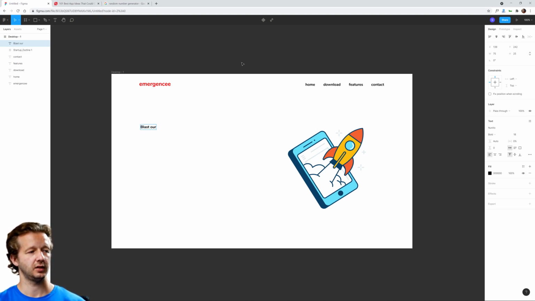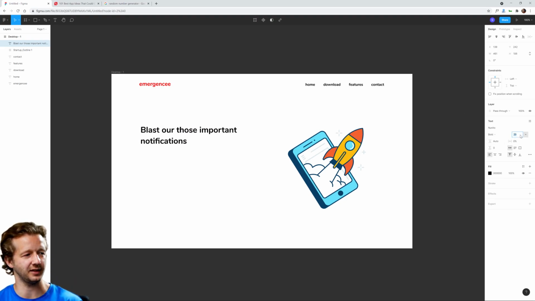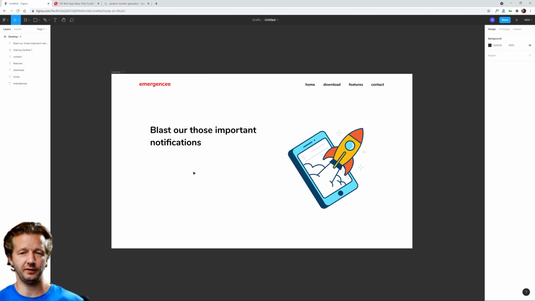Blast out those important notifications. This might not be the best ad copy, but this is more about the design rather than the text that we're going to use. So again, you want to make sure this is nice and big. It's already bold here. The more text you have, obviously, the less it will be able to be as large essentially. So that's something to keep in mind. I like to keep the header section or the actual headlines as few words as possible so I can make them big, nice and big.